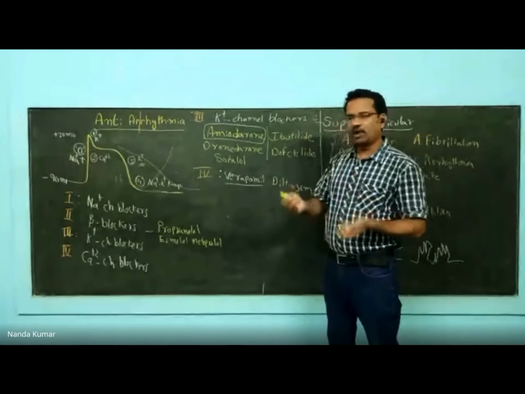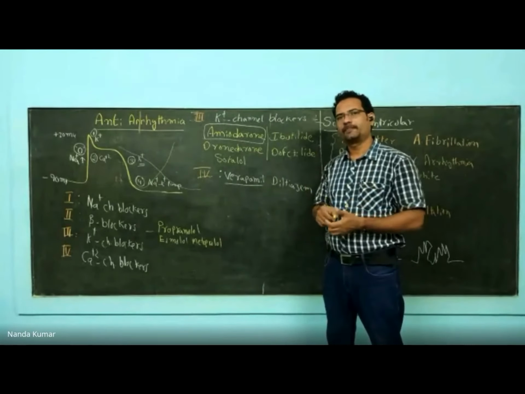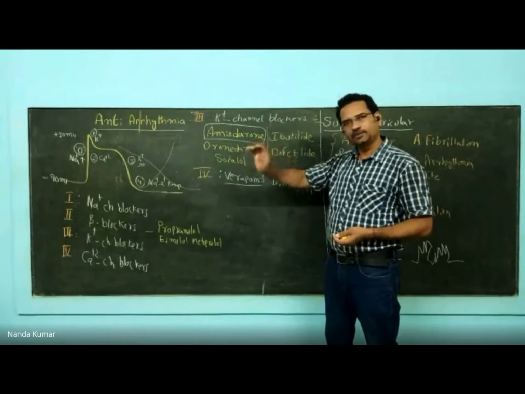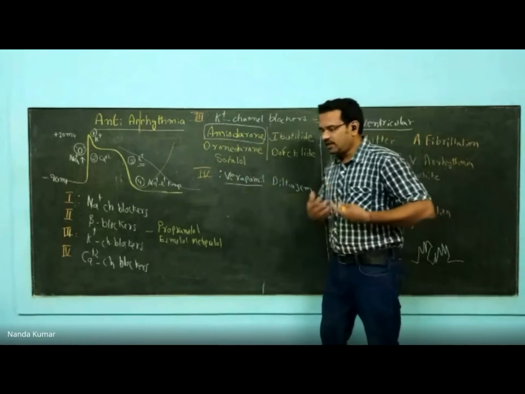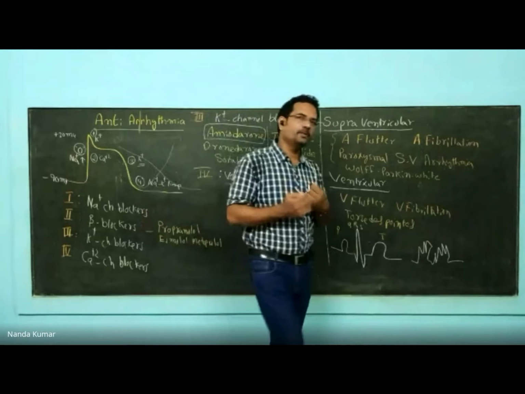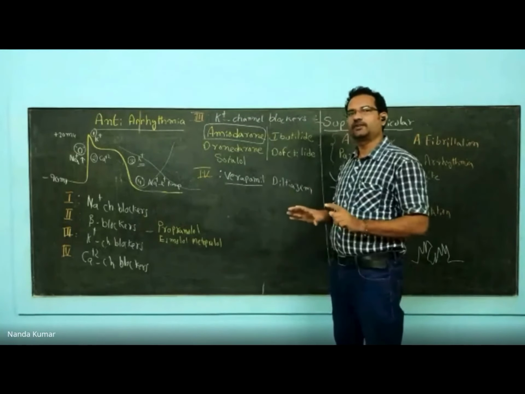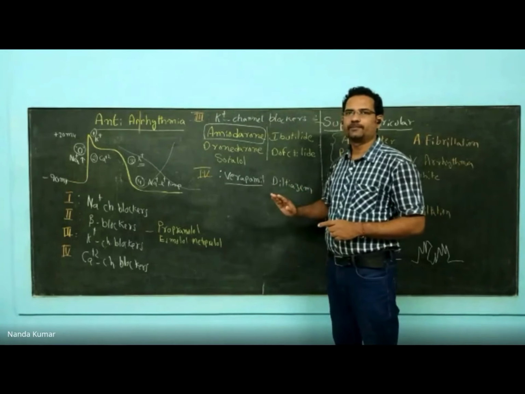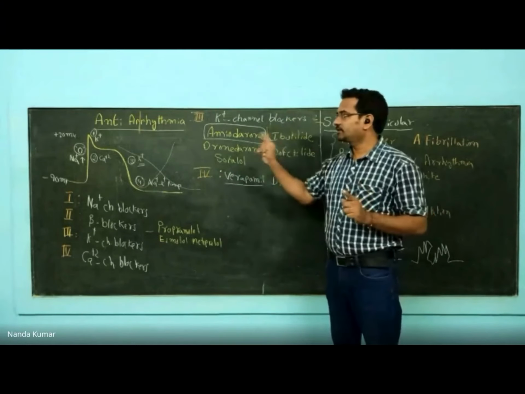Now, with verapamil, the common side effect is constipation. L-type calcium channels are blocked. In the intestine also, the L-type smooth muscle calcium channel is there. When it is blocked, it causes constipation. Leaving that, bradycardia is one of the major side effects. Why? How is verapamil acting? It is reducing calcium current inside the SA and AV nodes. When it is reduced, heart rate will get reduced. That is what causes bradycardia. So overall, these are the four major classes used to treat arrhythmia.